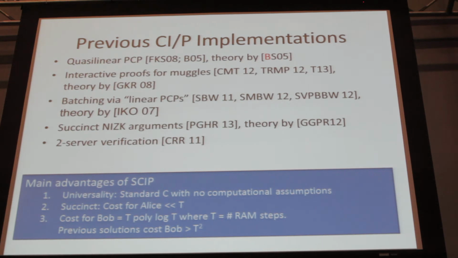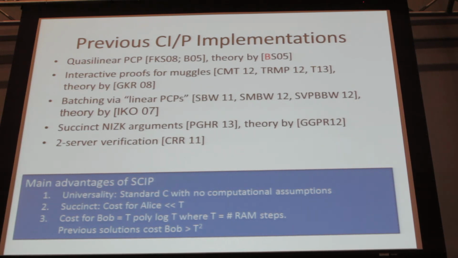We'll start with standard C programs, with loops and arrays and memory allocations and everything. And it will be succinct, so the cost for Alice will be much smaller than the running time of the program. The cost for Bob will also be manageable.